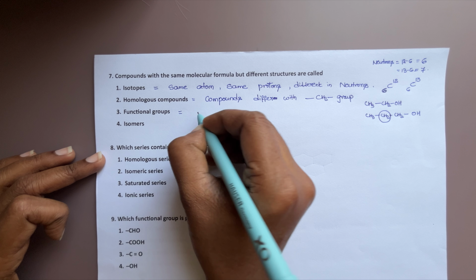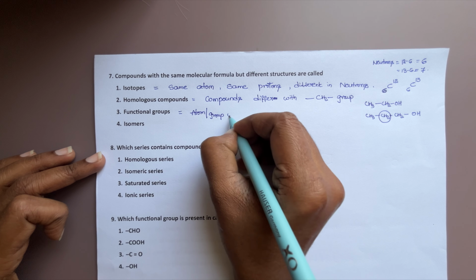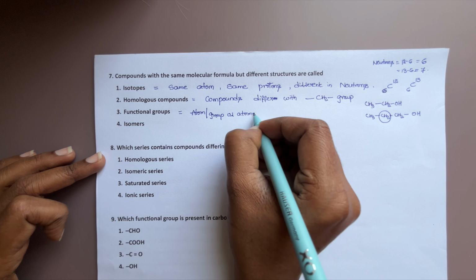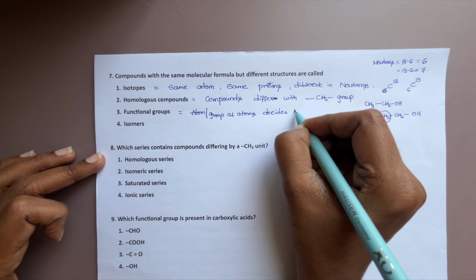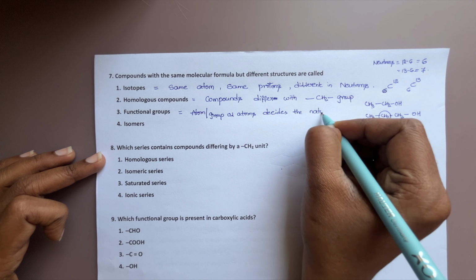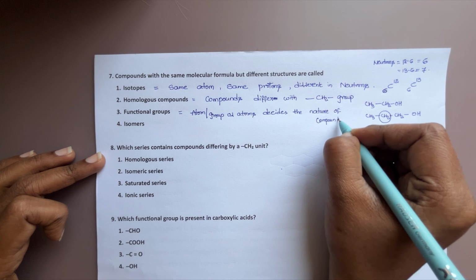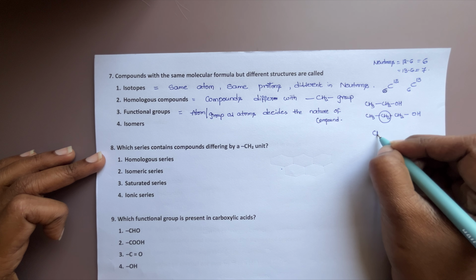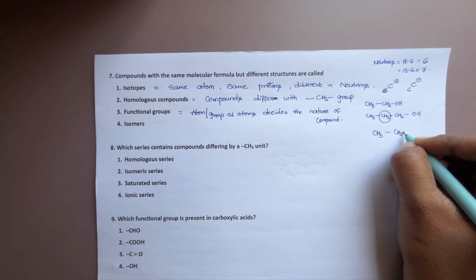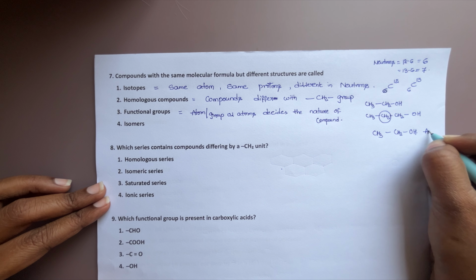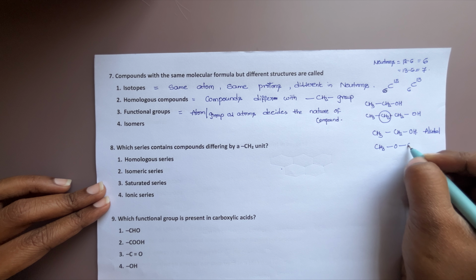A functional group is nothing but an atom or group of atoms that decides the nature of a compound. How? For example, we have CH3CH2OH. This is alcohol. CH3, single bond O, CH3.